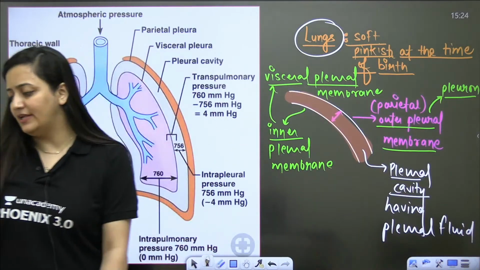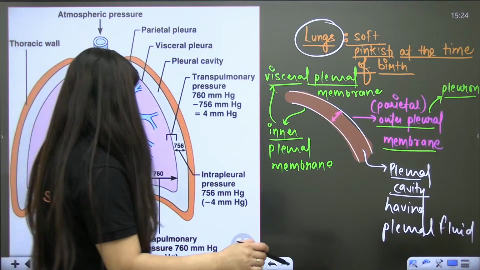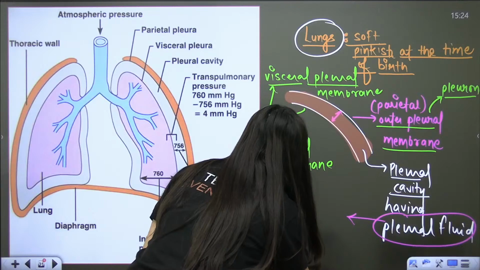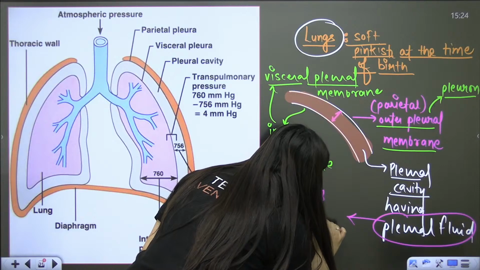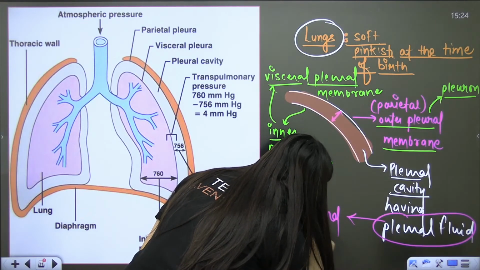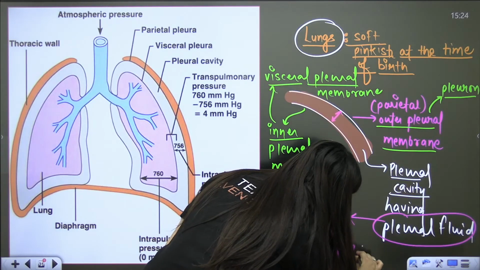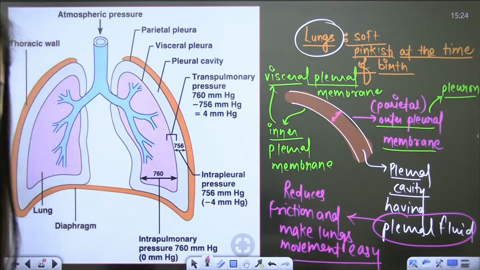So the lungs are covered with it. What is the role of this pleural fluid here? It reduces the friction and makes the movement of the lungs easy. Doubt?